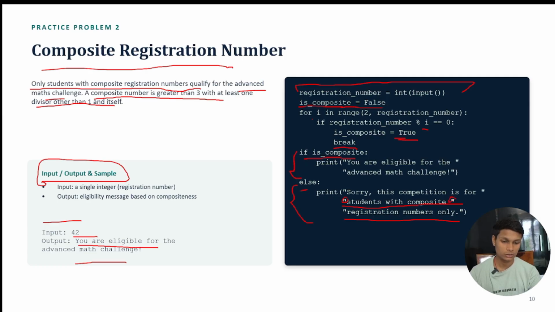Ignore this, because it gives you only these three parts. This and this also, ignore this.